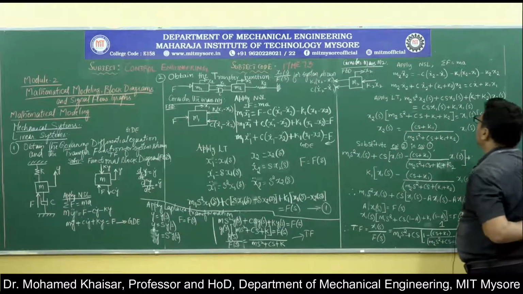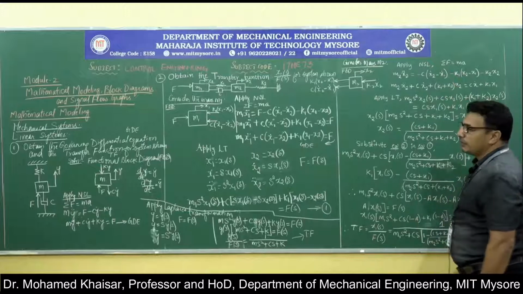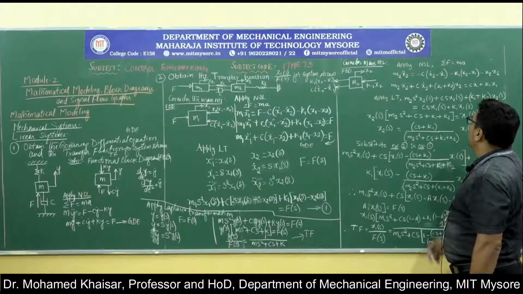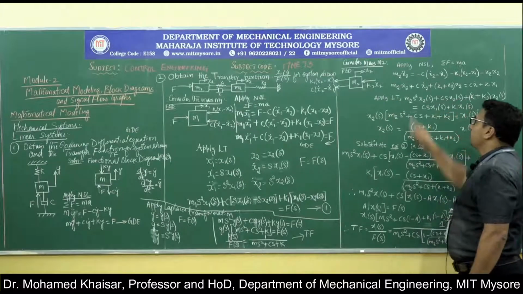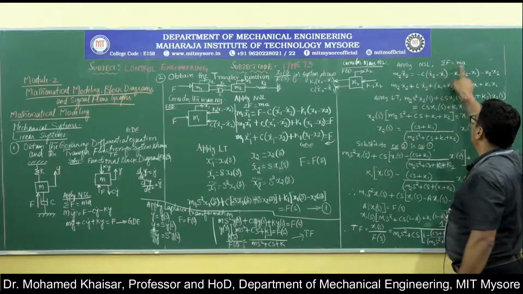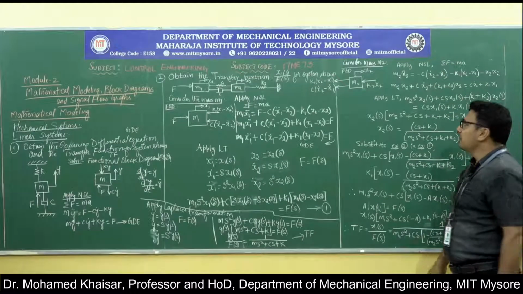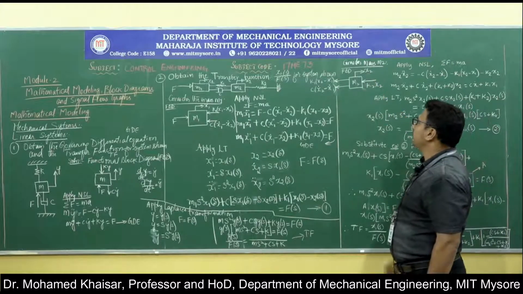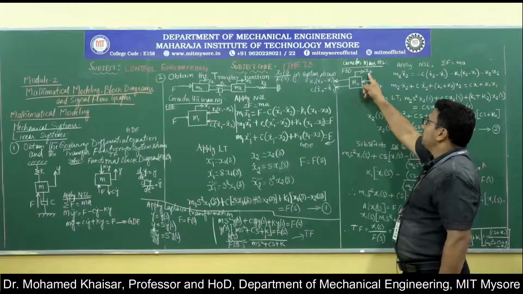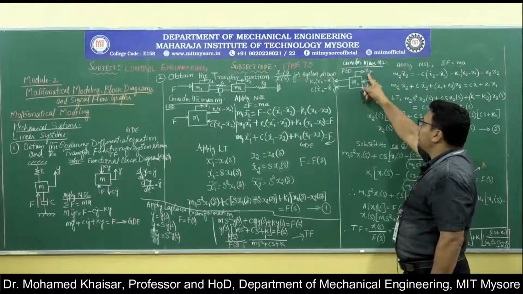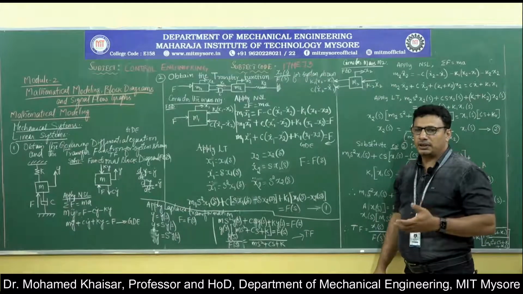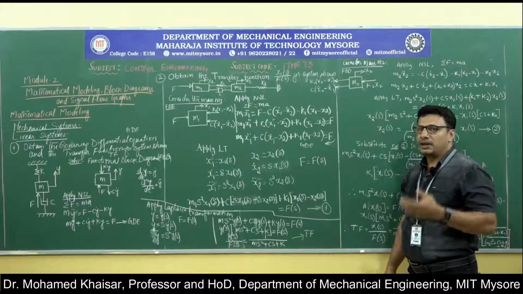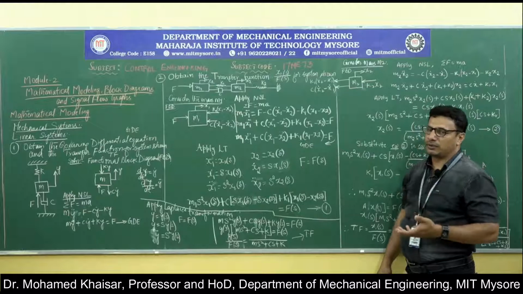As you can see, sigma f is equal to ma, that is what is Newton's second law. Then, what is this m? Here in this functional block diagram, it is going to be m2. What is a? It is nothing but the acceleration. For this displacement, the velocity is dx2 by dt, and the acceleration is d square x2 by dt square.